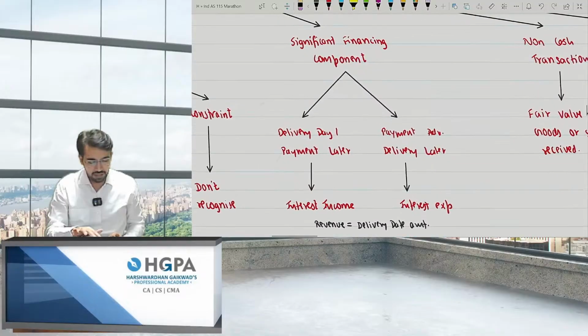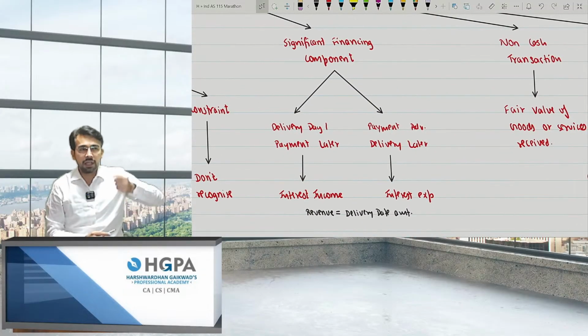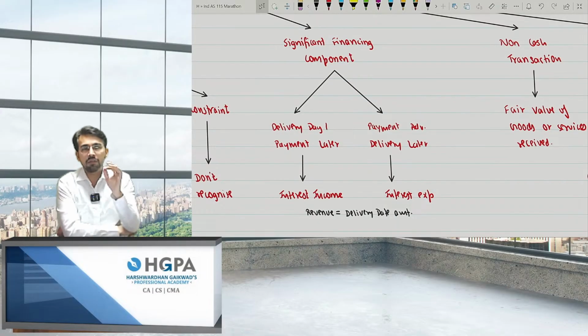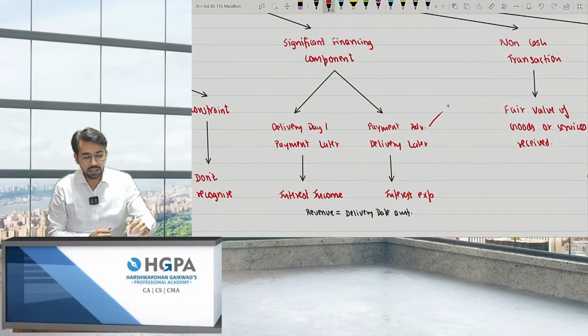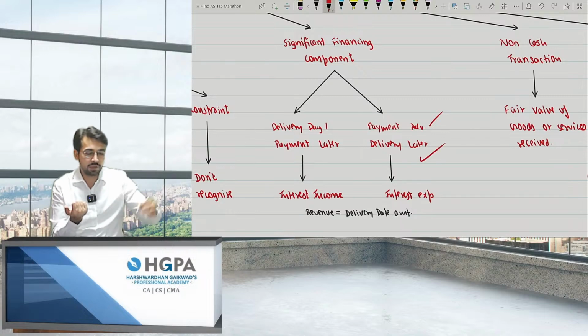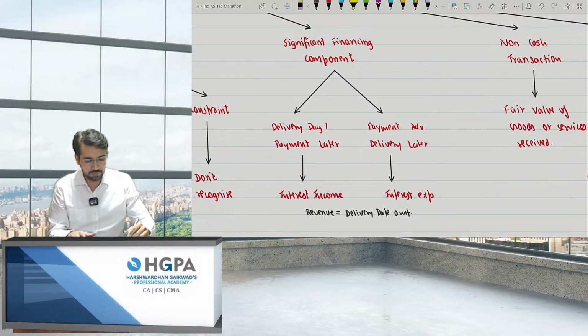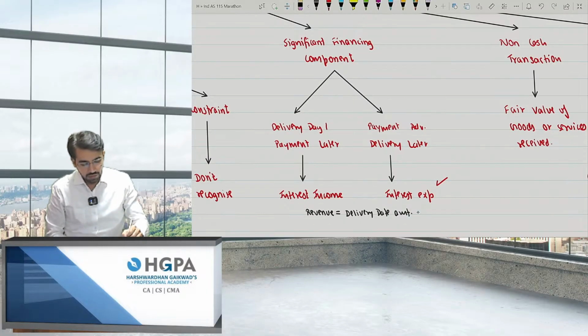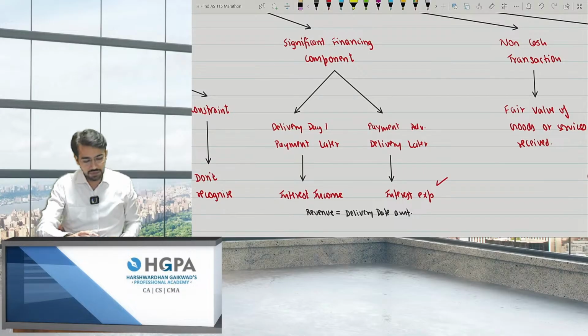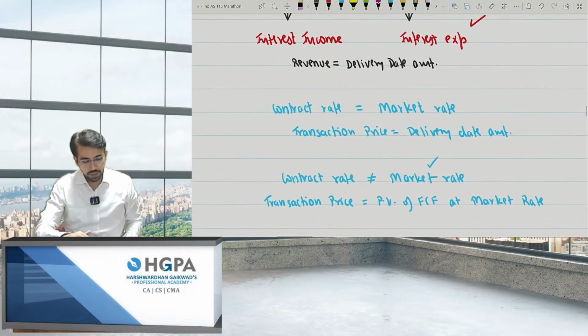Next, significant financing. If you remember, significant financing, delivery on day 1 or delivery at the end of the year. In both the scenarios, you have to take the rate on the day of delivery, whenever the delivery was made, at that point what was the amount, right? So if you deliver on day 1, the payment is later, you need to check the interest income. And if you get the payment in advance but you will deliver after 1 year, so this will be interest expense, that is nothing but cash discount, right? So revenue is nothing but delivery date amount, that will be the transaction price, right?